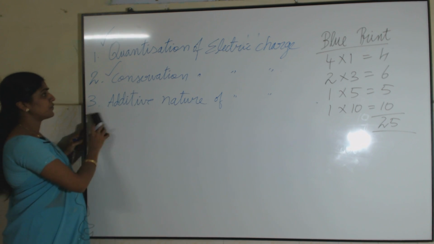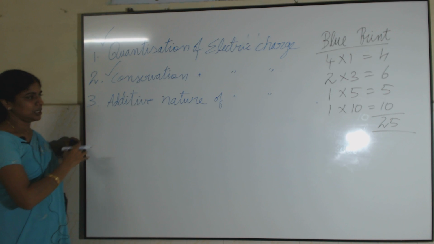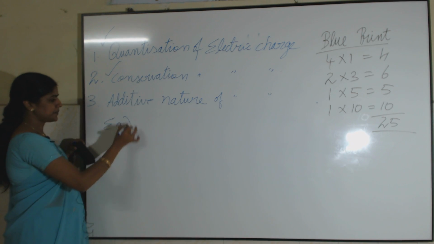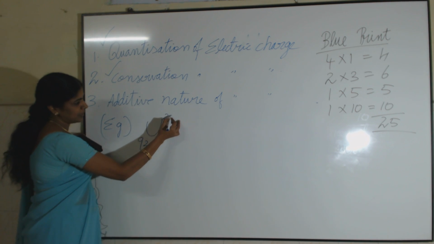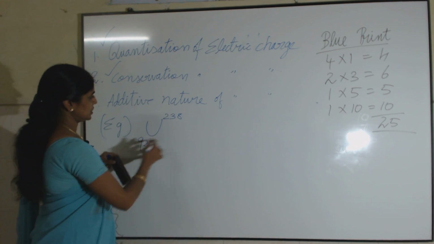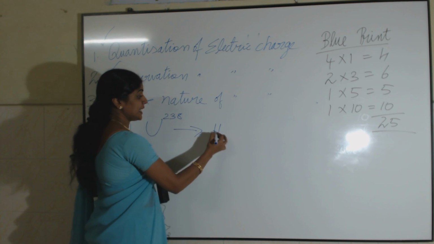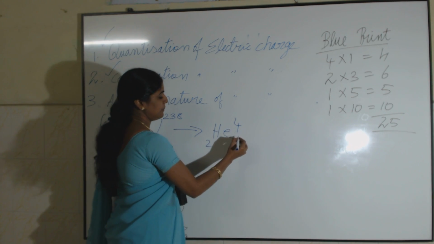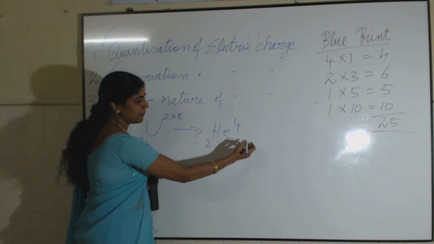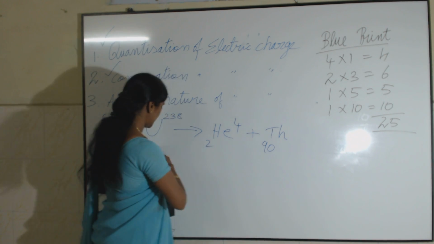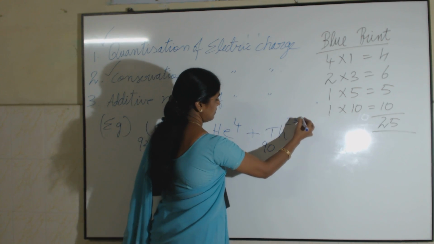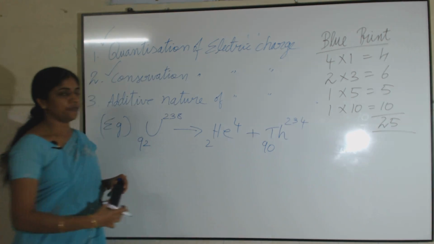A very good example for this conservation of electric charge: when uranium with atomic number 92 and mass number 238 decays by emitting an alpha particle, it gets transformed into another element, thorium, with atomic number 90 and mass number 234.